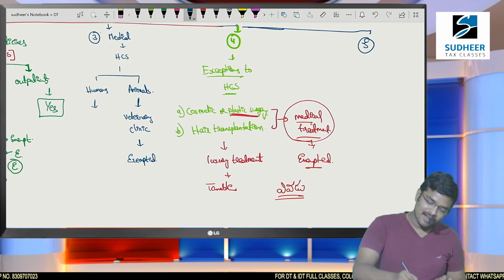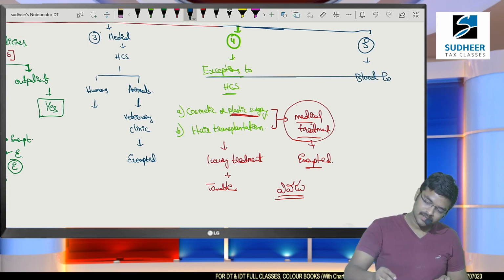Sir, in the case of hospitals, there will be certain blood banks also. Certain blood banks provide services. If we need blood from the blood bank, we should either donate blood of another group.